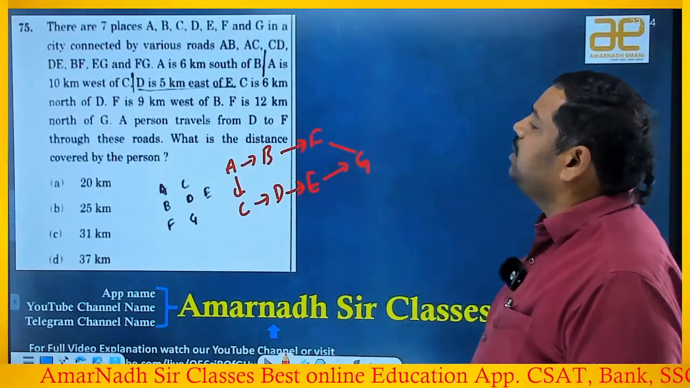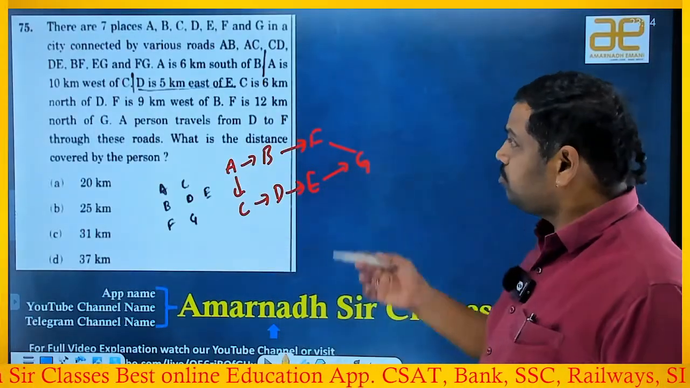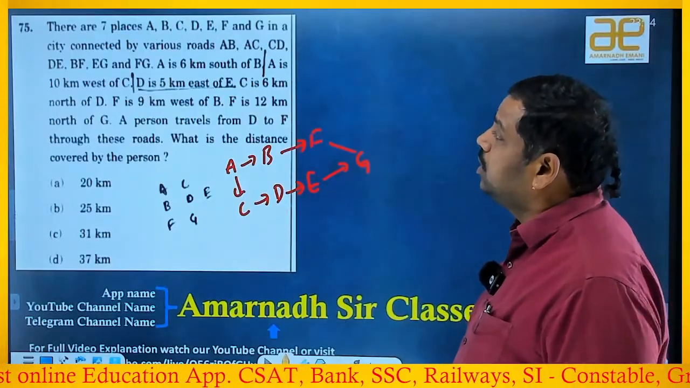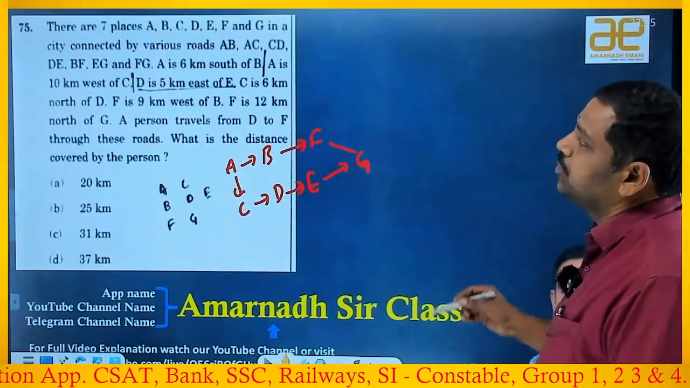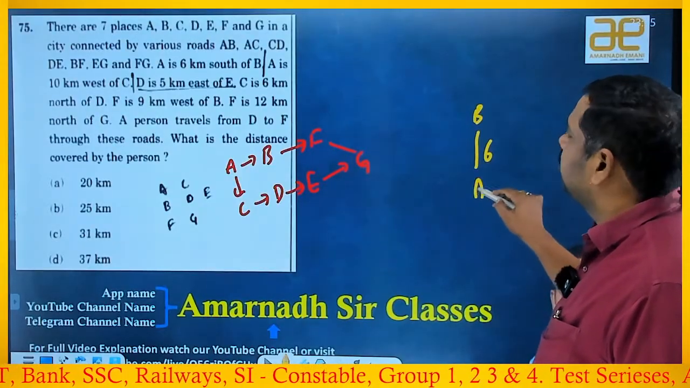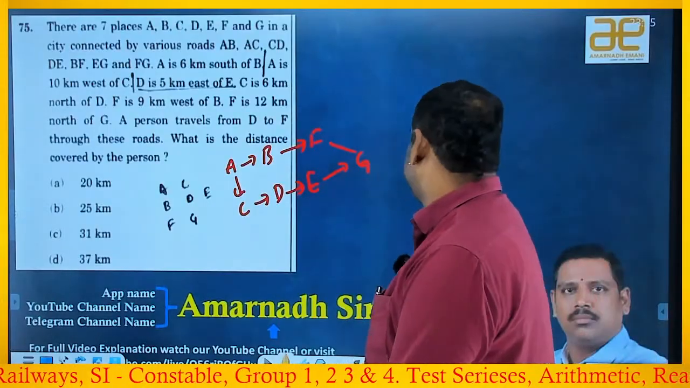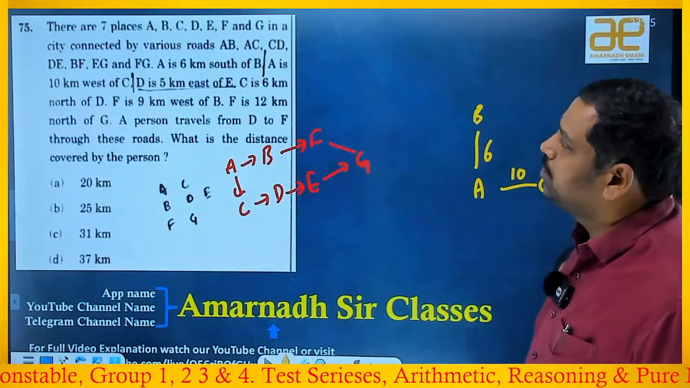So, A is 6 kilometers south of B. So far, a normal picture we have drawn. Now he is specifying the map. A is 6 kilometers south of B, so B is north. How many kilometers? 6 kilometers. A is here. A is 10 kilometers west of C. A is west, C is east. How many kilometers? 10 kilometers.